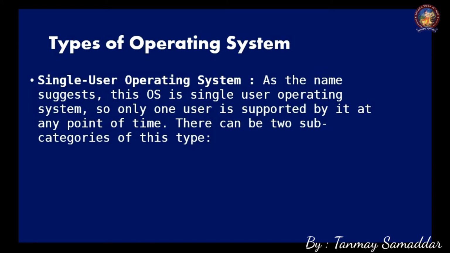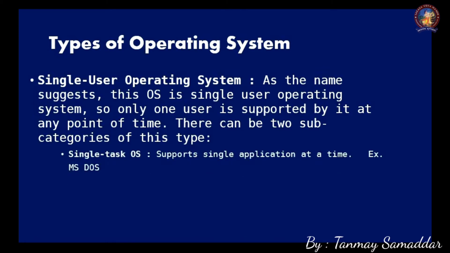In those computers, at a time only one person is allowed to work, so that is a single user operating system. But this single user operating system can be of two types. What are they? One is single task operating system, where only one application or only one task can be run on that operating system, not more than one application. An example is MS-DOS or the operating system used in basic mobile phones which have keypads.